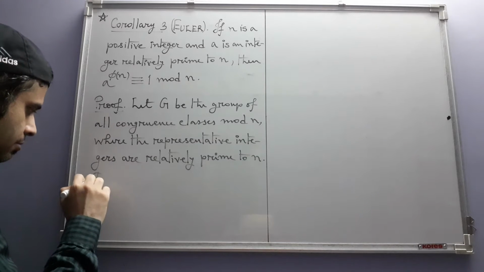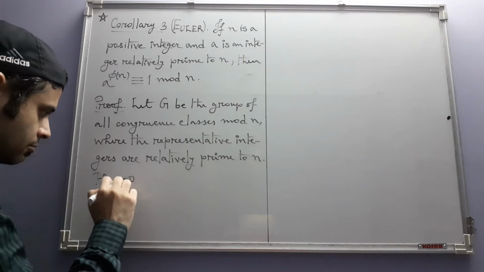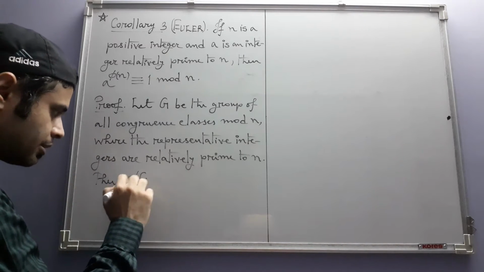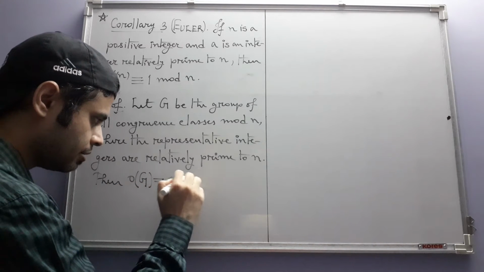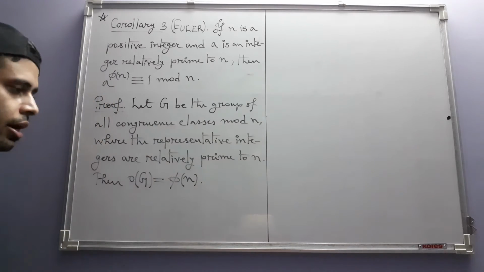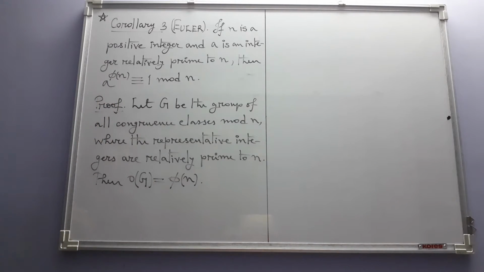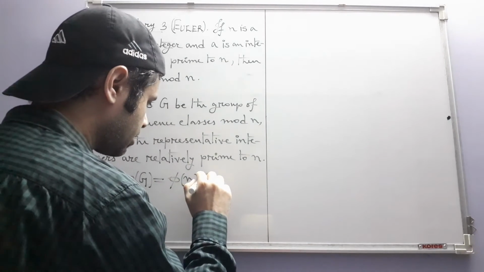Then the order of G we have already seen is phi of n, where phi is Euler's phi function. Hence,